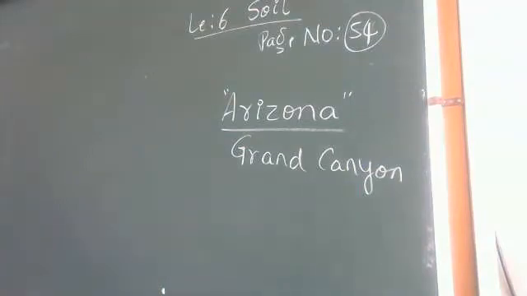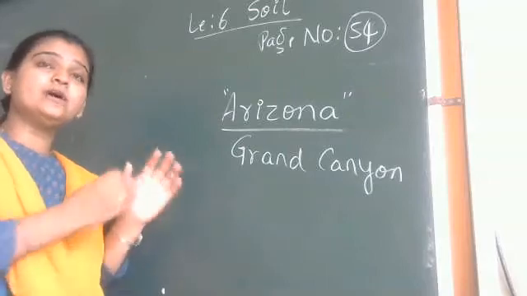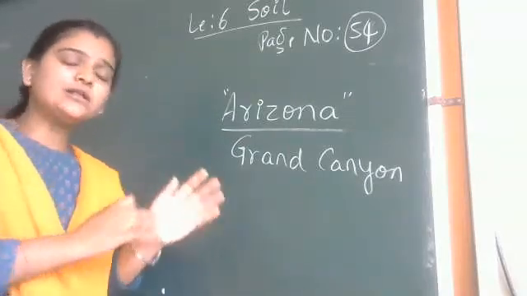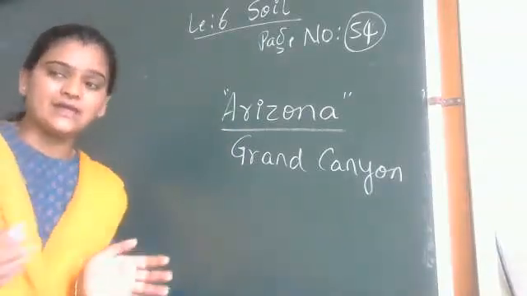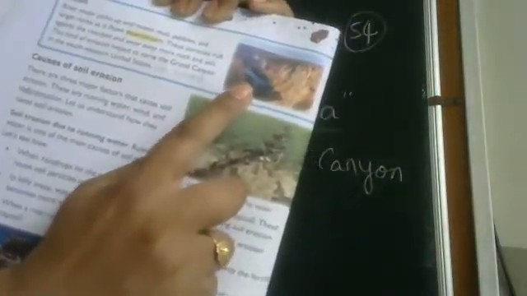The Grand Canyon is the place where there is continuous flowing of water, and the surprising thing is that the river water which is flowing is carrying away all the mud particles and stones. Can you see this part here?